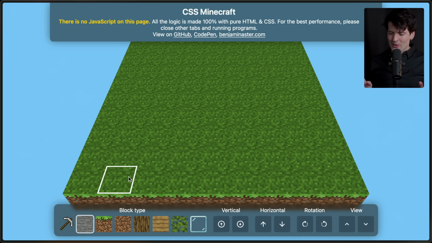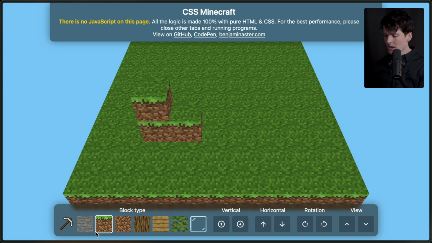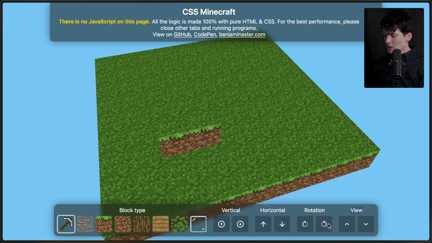I'm not sure about the SQL thing, but it does look like your game engine can be just CSS now, because this is CSS Minecraft. There is no JavaScript on this page. This page where you can build blocks, break blocks, rotate, and do so much more, all just using CSS.